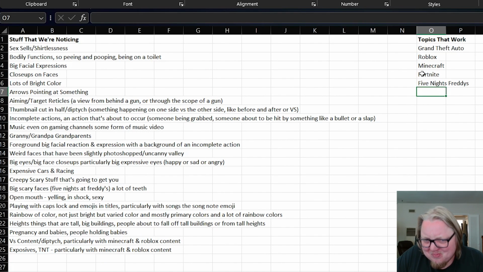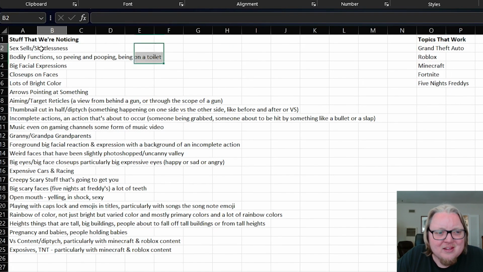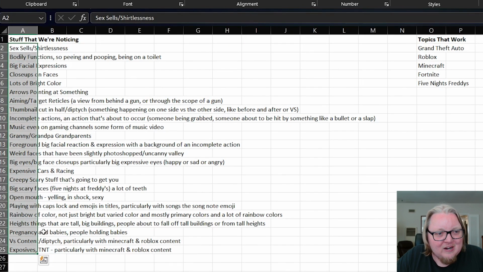But Minecraft is pretty evergreen. People are still making Minecraft content. Grand Theft Auto is still evergreen. People are still making a lot of that content. There's nothing wrong with these, but this is something that we see consistently in the top most viewed. Just some of it might be old, keep that in mind. But this stuff is timeless. There's no time limit on all of these rules.